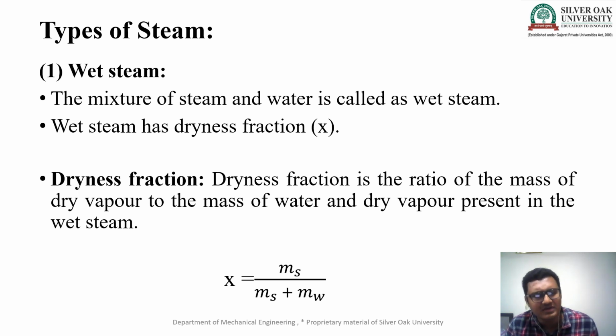In simple language, dryness fraction X is equal to mass of steam upon mass of steam plus mass of water. So X is equal to Ms upon Ms plus Mw.